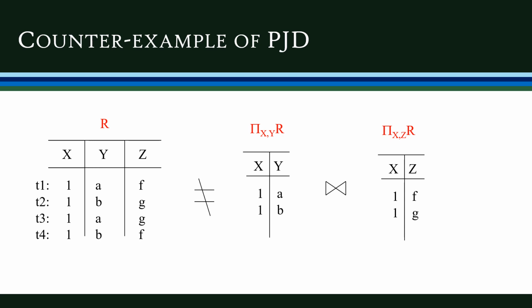But in the original relation, we have four tuples. So the tuples 1AG combination and 1BF combination are missing. That is, we are losing some information. So this is not at all a lossless join decomposition.